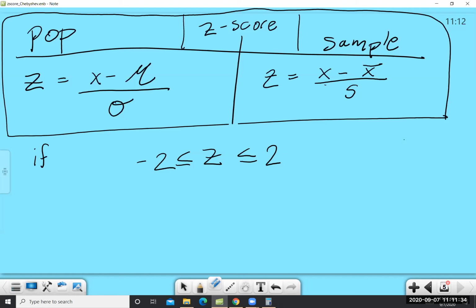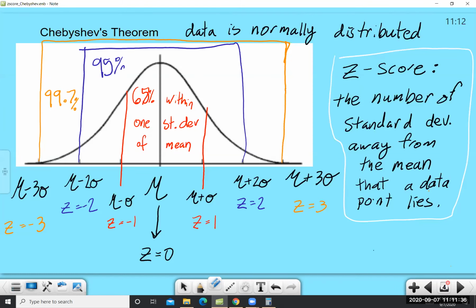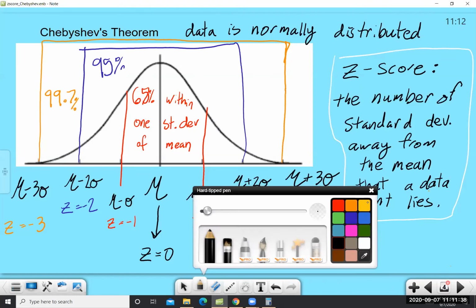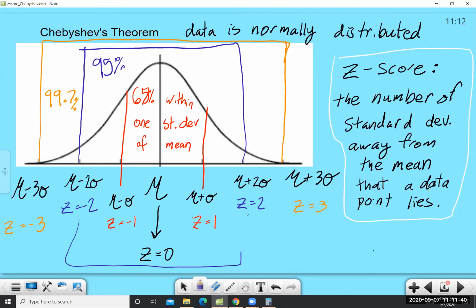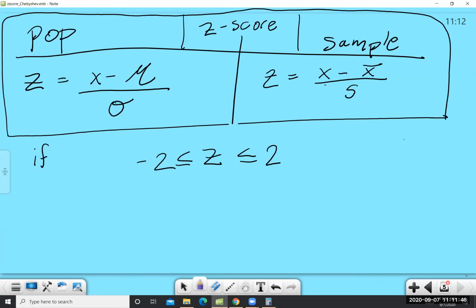And we can see that from the chart. 95% of the data was in here. That's what's going to be called usual. If z is between -2 and 2, then that is a usual z-score.